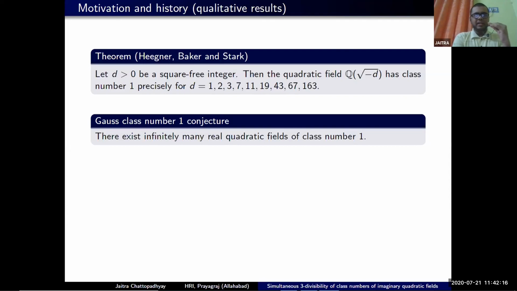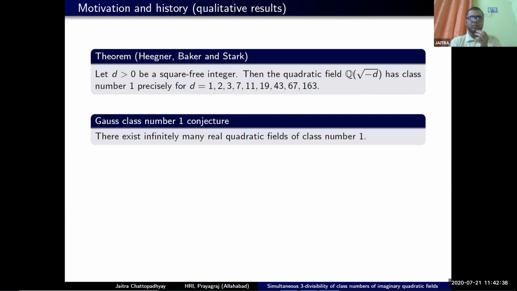But surprisingly, if we ask the analogous question for real quadratic fields, then the situation drastically changes. For imaginary quadratic fields, we know the complete characterization of those having class number 1. But for real quadratic fields, it is still unknown, and it is famously attributed to the Gauss class number 1 conjecture, which asserts that there exist infinitely many real quadratic fields with class number 1.